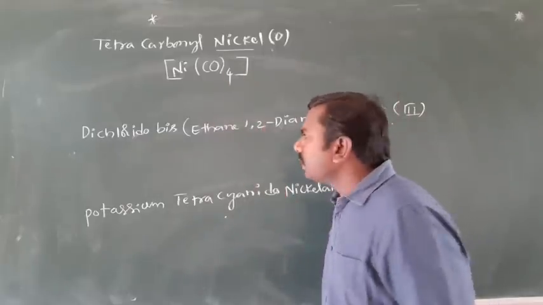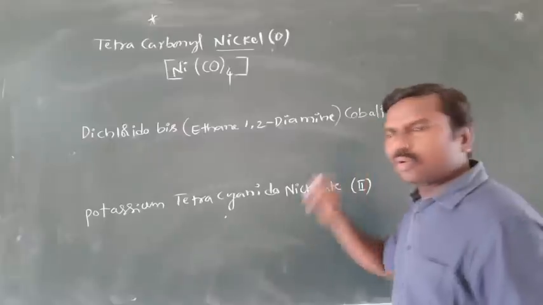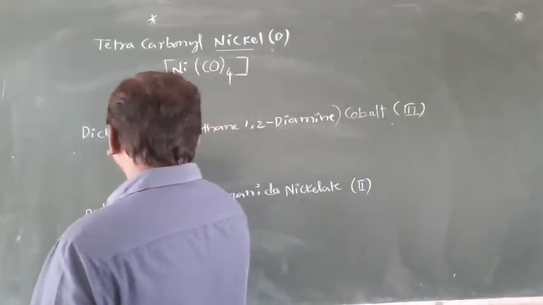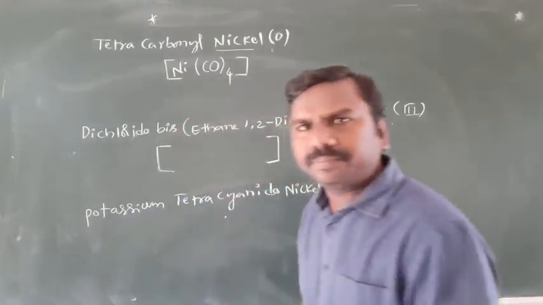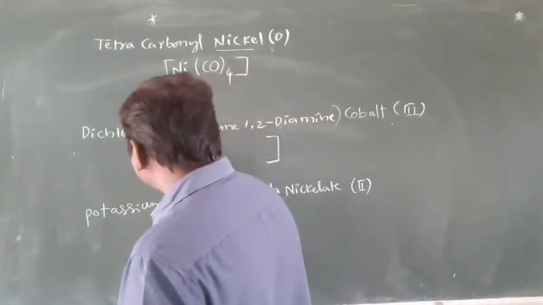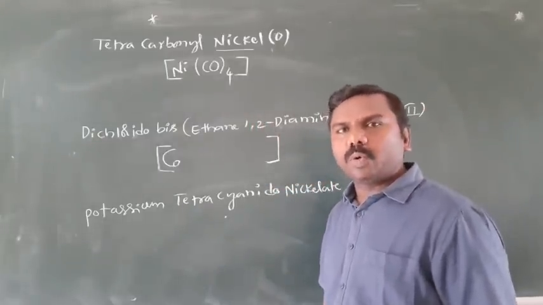Very easy. So ethane-1,2-diamine cobalt it is. Cobalt. You need to write cobalt, capital C small o, cobalt, a d-block element. Capital C capital O, carbonyl compound.